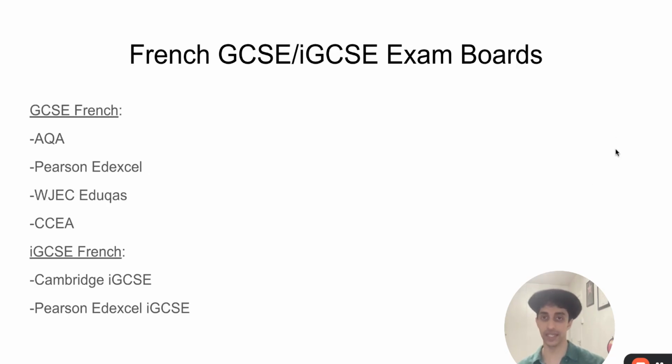So these are the French GCSE and iGCSE exam boards. At least as of August 2025, there are 4 of them for GCSE French and 2 different exam boards for iGCSE French. There are, of course, some differences in the format of the exact papers from exam board to exam board. But today we are looking at something more general, a feature of French grammar, which is how to form questions in French. And so this is somewhat more generic and useful for all students. So it doesn't matter what particular exam board you are studying, this video tutorial should still be relevant and useful for you.